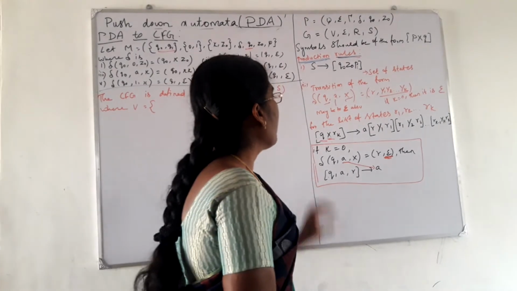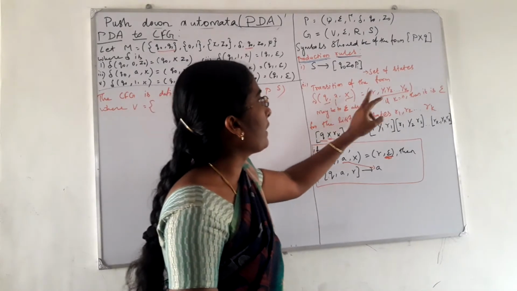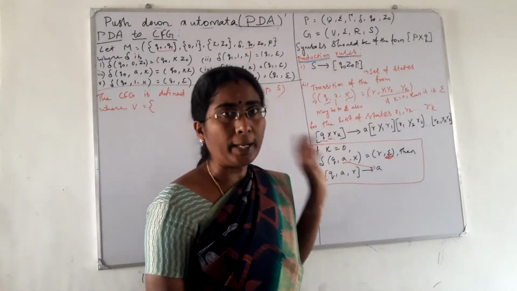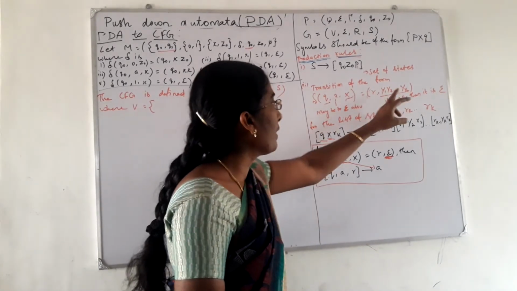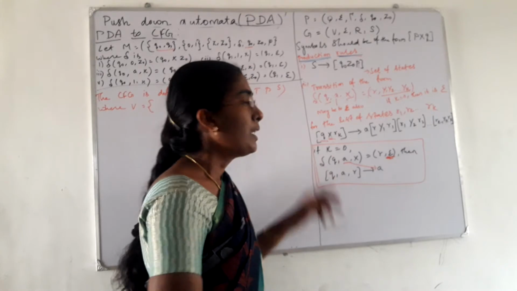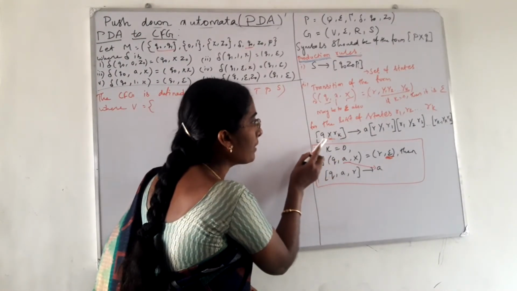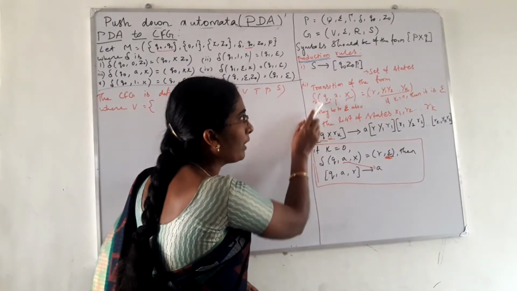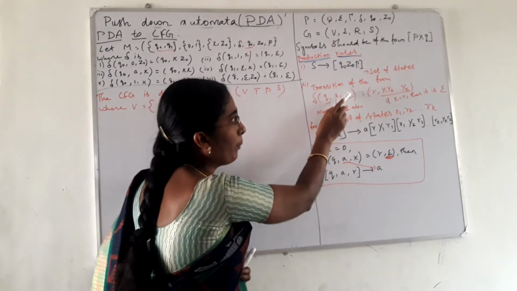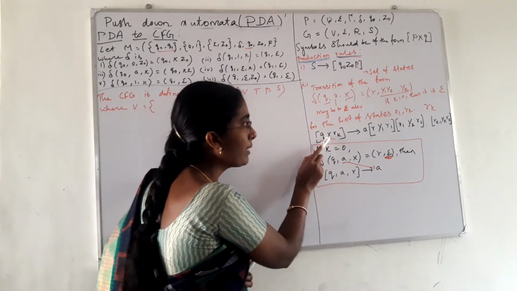Next thing is you are having a transition of the form delta of Q comma A comma X is equal to R comma some stack symbols Y1, Y2 up to Yk. If you are having such a transition, this can be converted into a production as [Q X Rk]. Here Q is the state on the left hand side of the transition, and X is the top of the stack.